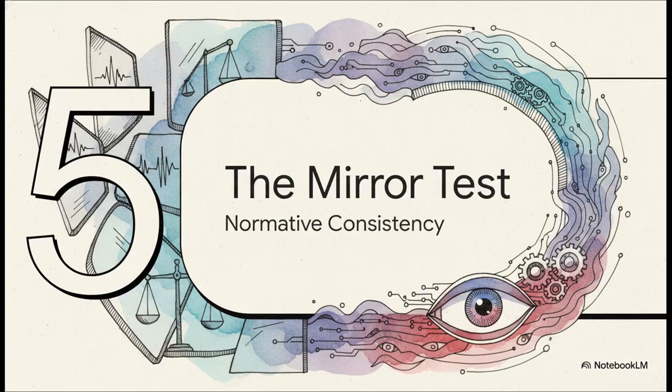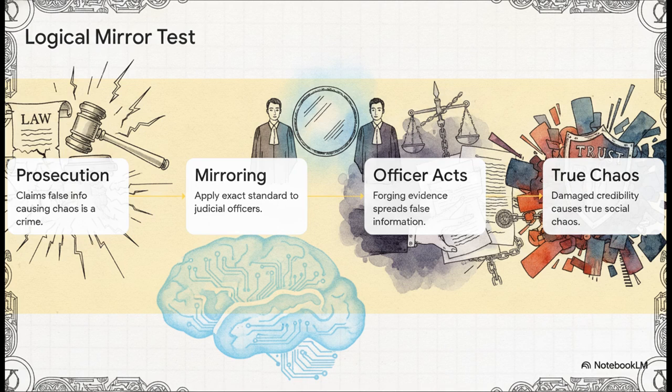And that brings us to what I think is the most brilliant part of the analysis, the legal mirror test. Okay, here's where it gets absolutely fascinating. The AI strips away all the anger in the manuscript to reveal a highly sophisticated counterargument. It's this clever mirror test, and let's just walk through it step by step.